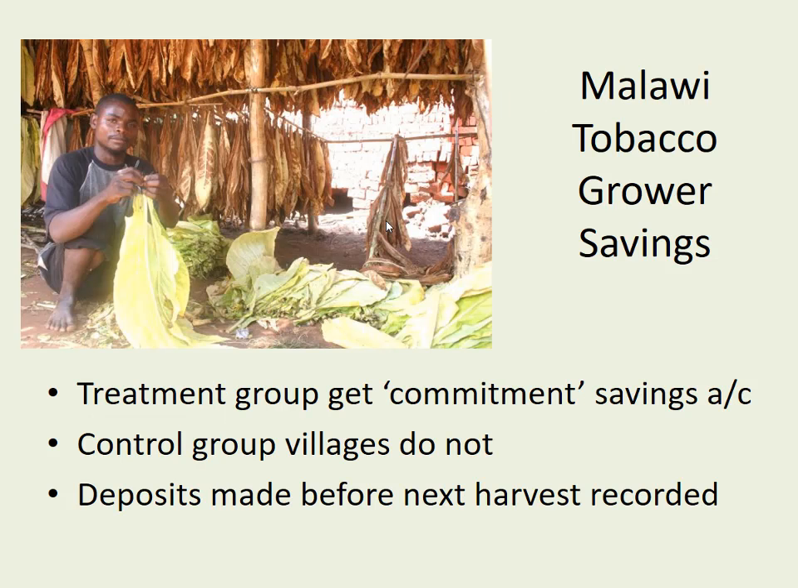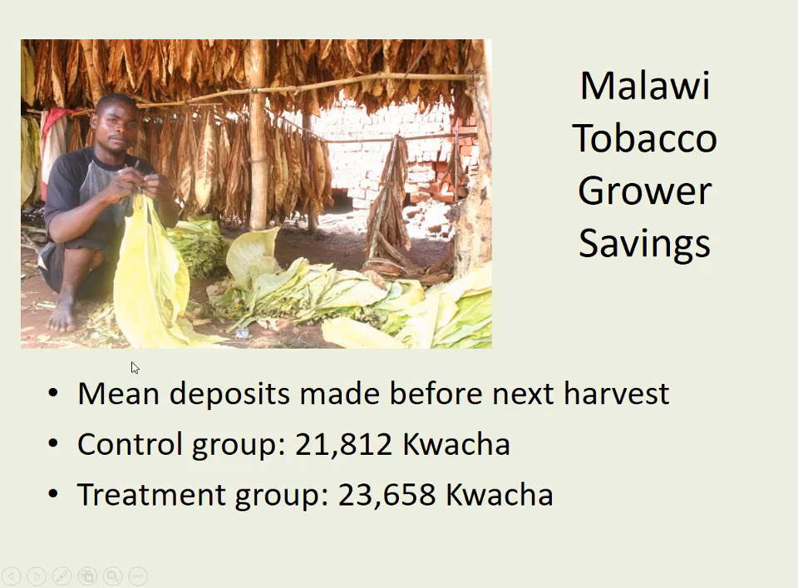Okay, so the final example is the Malawi tobacco grower savings, where the treatment group get these commitment savings accounts, control group villages don't. There was another group who got the savings account without commitment, but we won't discuss those. We'll just look at the treatment group that got the commitment savings account compared with the control group, and they looked at how much they saved up before the next harvest, and this is what they found. So before the next harvest, the control group had saved up 21,812 kwacha and the treatment group 23,658 kwacha.